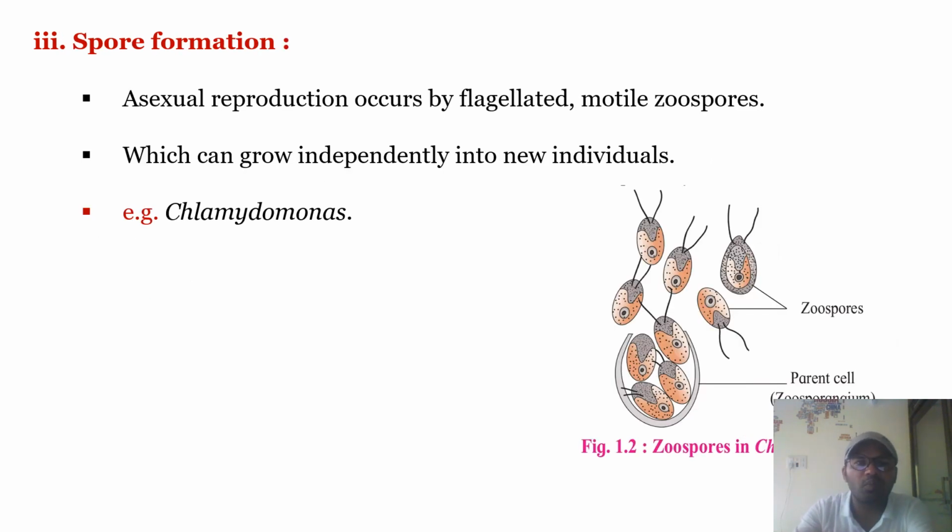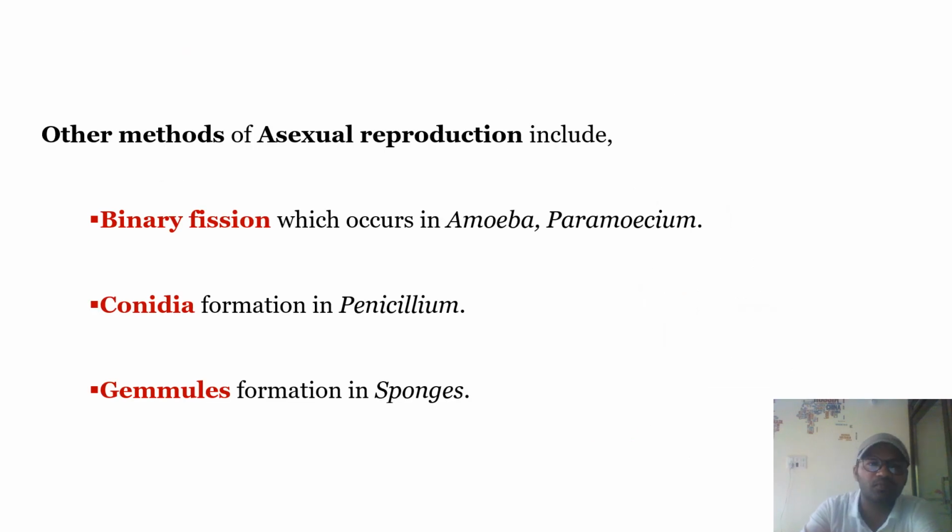Third type is spore formation. Here the alga Chlamydomonas forms motile zoospores. These zoospores are motile as they have flagella. Here you can see the flagella. These zoospores are produced within its body, and when they come out they grow as new individuals. That is spore formation.